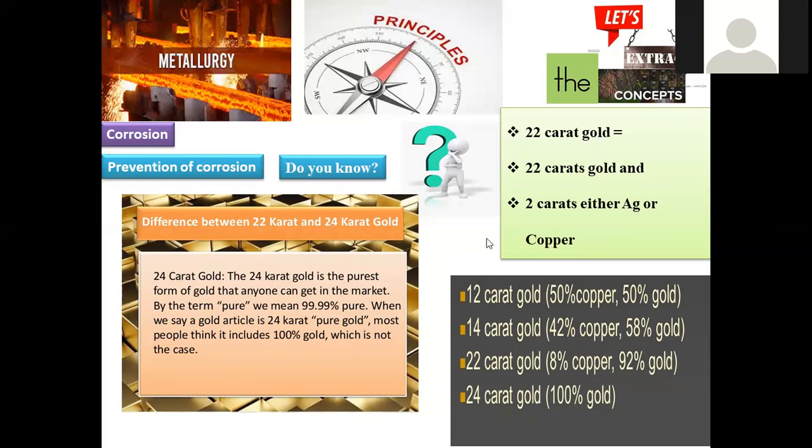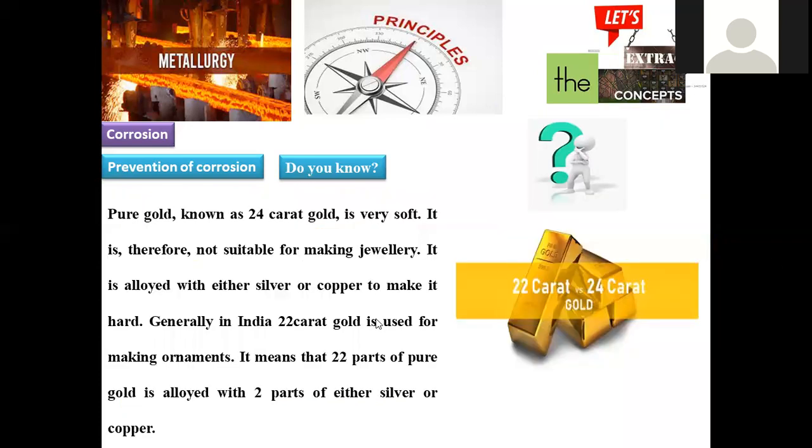So in this way, these two are most often used. 22 and 24 karat golds are available. Along with these, 12 karat and 14 karat gold are also available. Right. So this is the main differentiation between 22 karat and 24 karat gold.